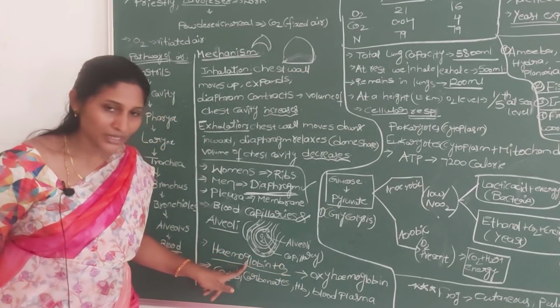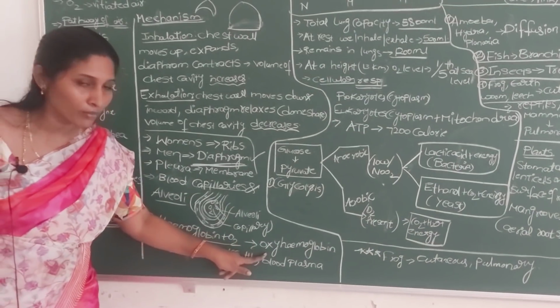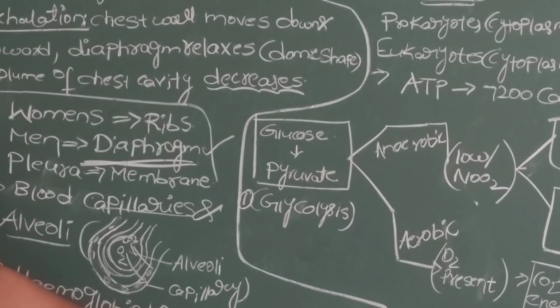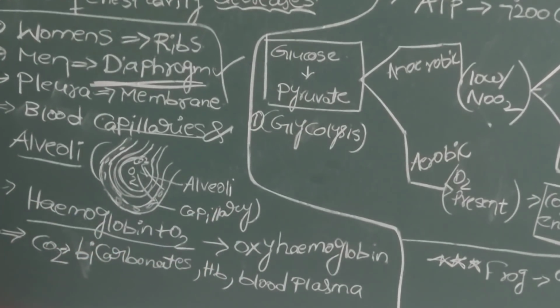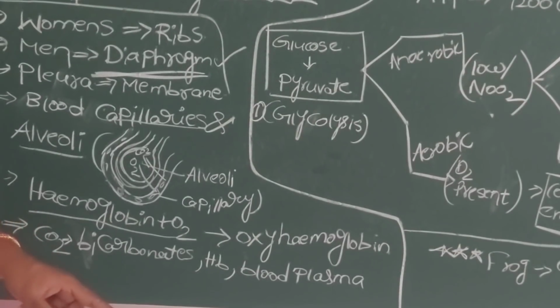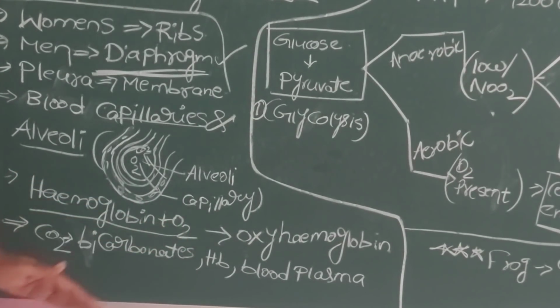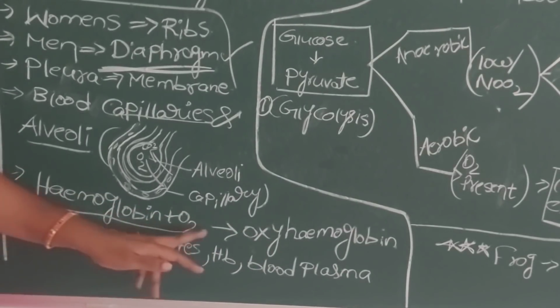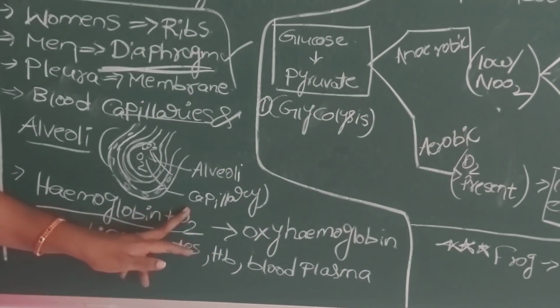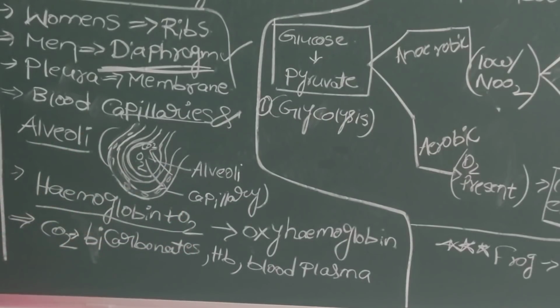This oxyhemoglobin is transported via the blood and finally reaches the cells. Again the reverse reaction happens. At the cell stage, oxyhemoglobin separates into hemoglobin and oxygen. Hemoglobin remains in the blood, and the oxygen enters each cell for the process of